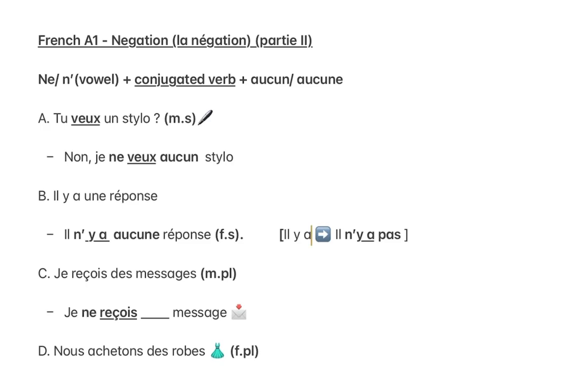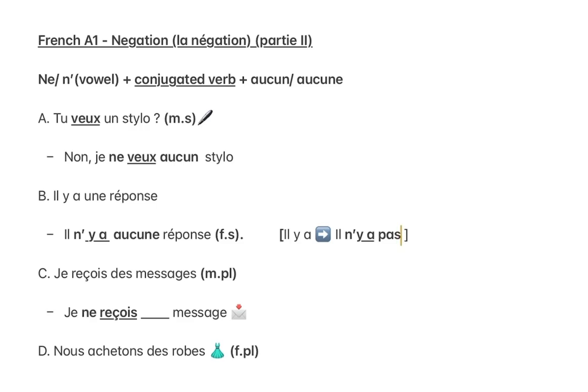However, when it comes to negating il y a, we add an apostrophe before y, that is e when we pronounce it in French, and pas after a, that is a in French. So il y a is the positive form, il n'y a pas is the negative form.